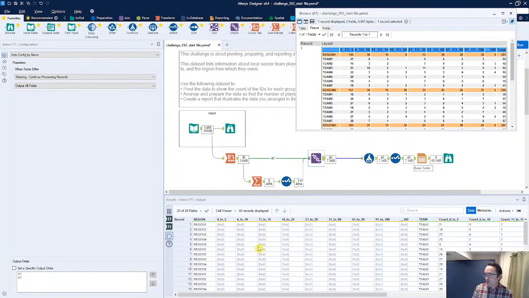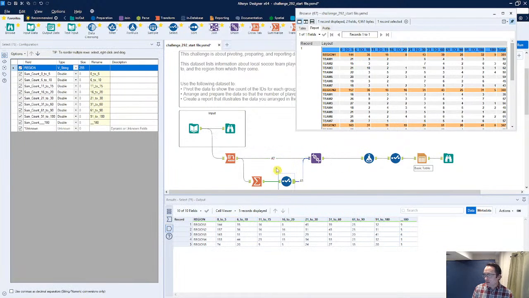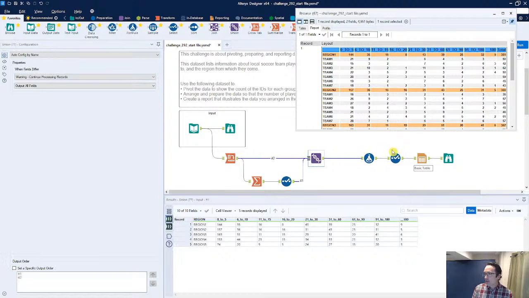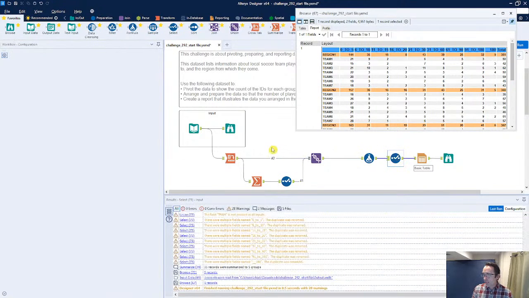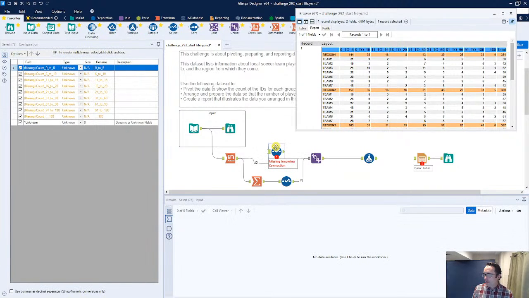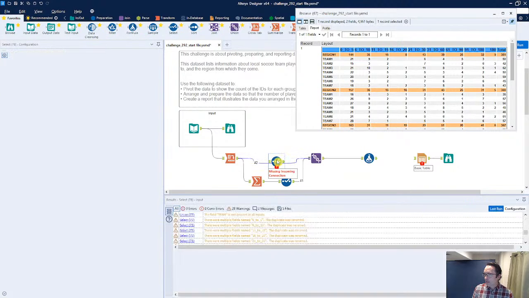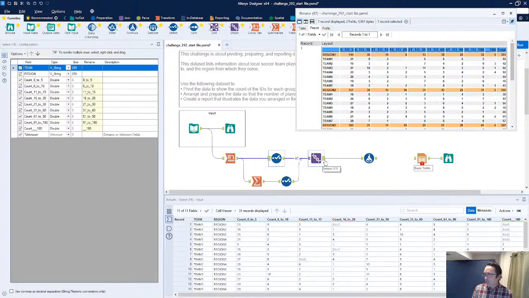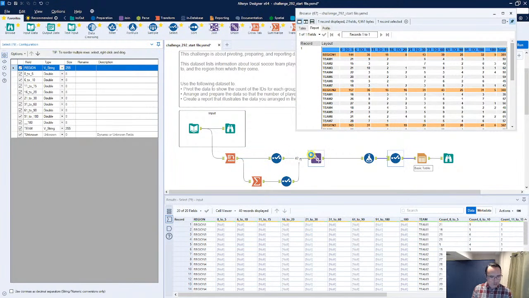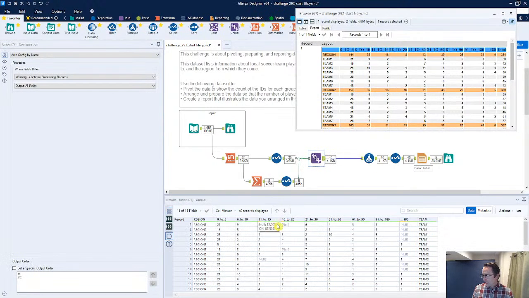The last thing is we need to sort this in a way. And it looks like for some reason I lost my, oh, you know what? I need to take this and paste it back here, because I need this to be set up more properly. Let's add in another select tool. All right, checking this out. Here we go.